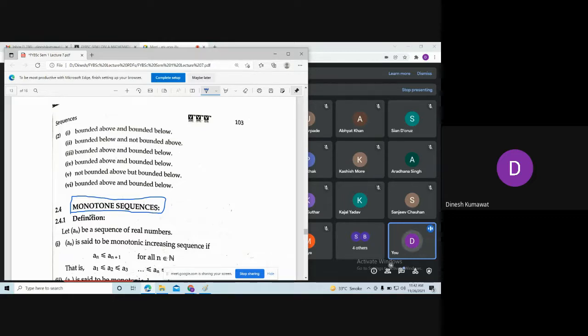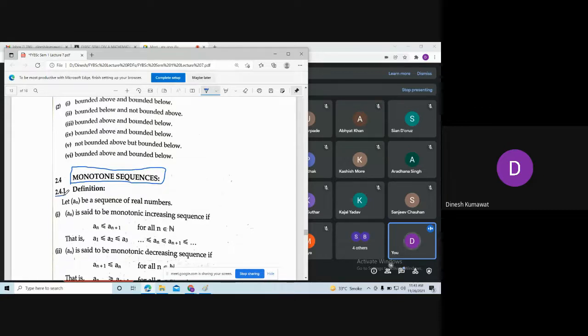So let me give you the definition of monotone sequences. In this monotonicity, we are having two kinds of sequences. First one is the monotonically increasing sequence. Second one is the monotonically decreasing sequence. Let us first try to understand the definition. If you don't understand the definition, then I will explain it using some examples.